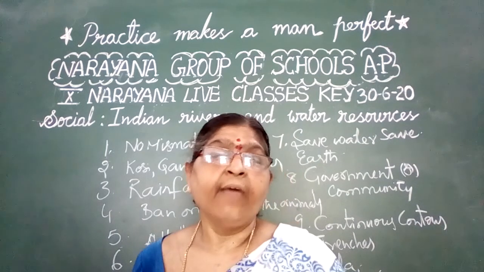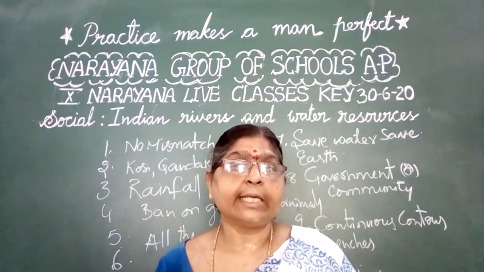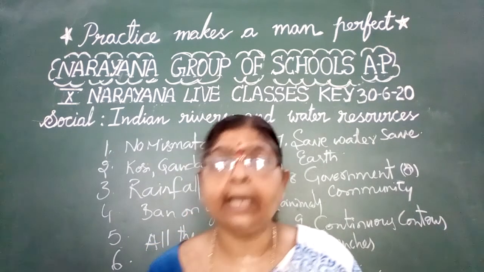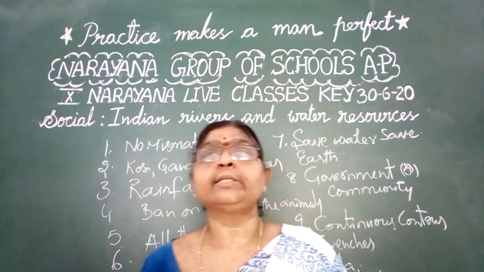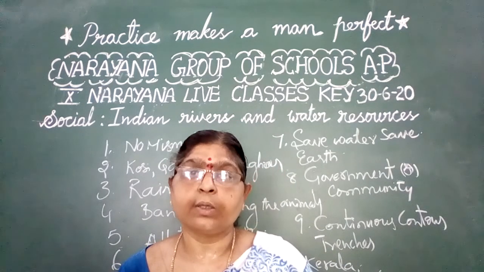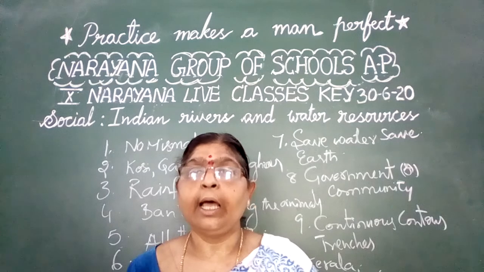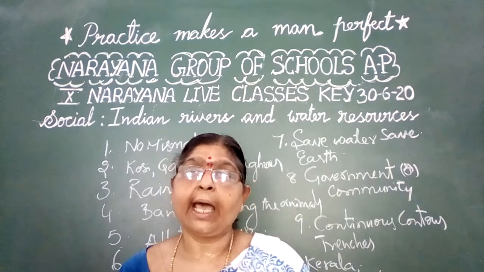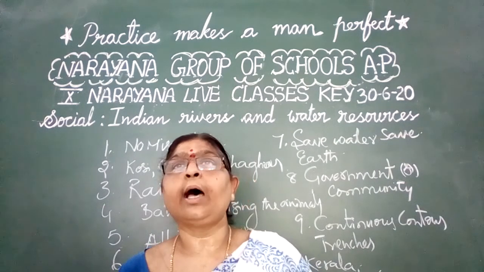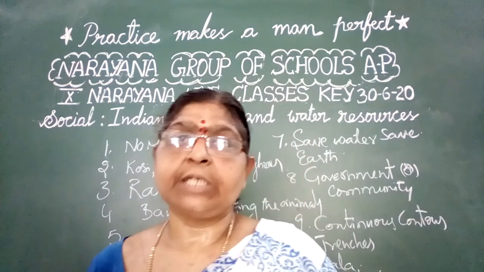So children, see very clearly what the Perumatti village example is telling us. It says that water shall be considered a community owned resource. If it is utilized or extracted at a higher rate, it will cause the loss of availability of water to coming generations.